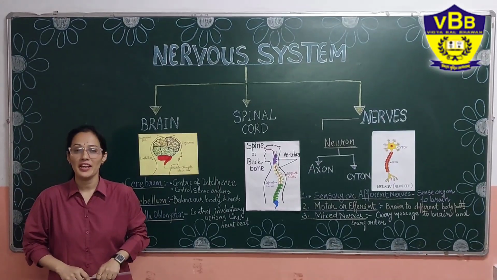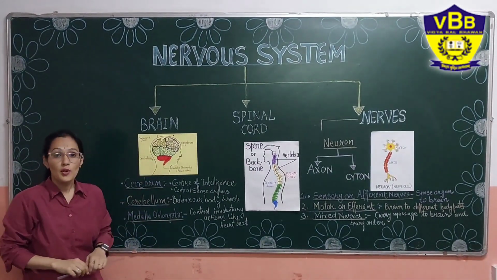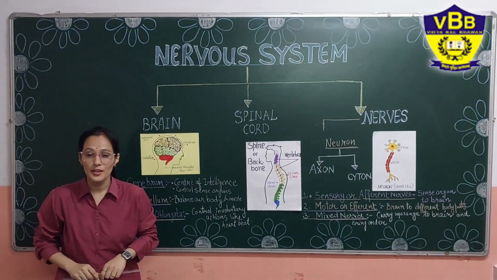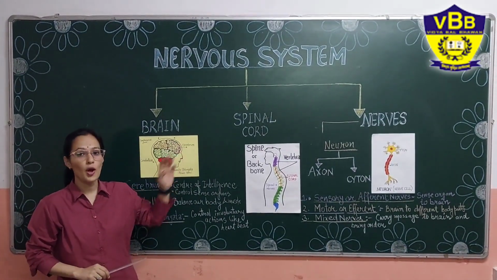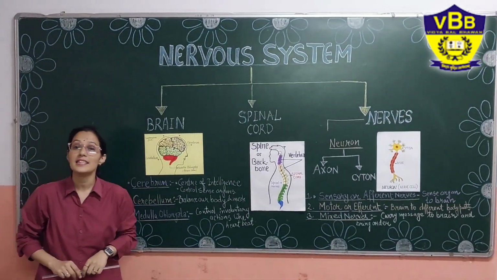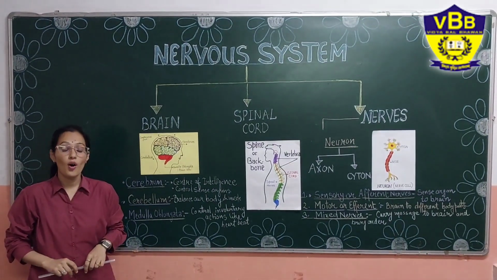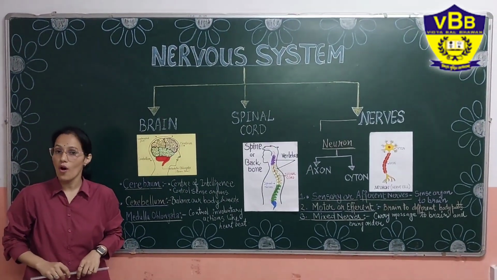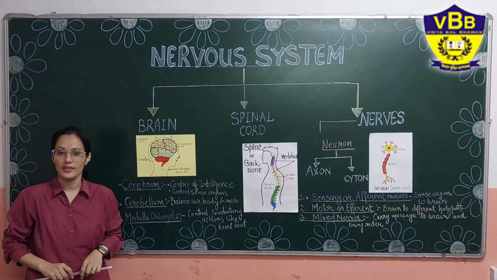Today I am here with a very important topic, that is the nervous system. Before starting with the nervous system, let's recall the basic terminology which is linked with the topic. The smallest unit of our body is the cell, and cells combine to form a tissue, and all the tissues combine to form an organ, and different organs combine to form an organ system.